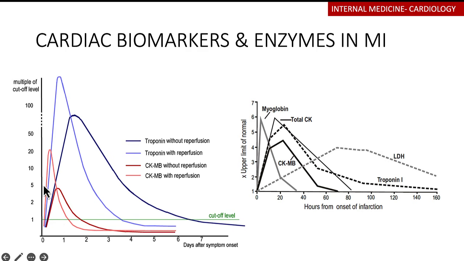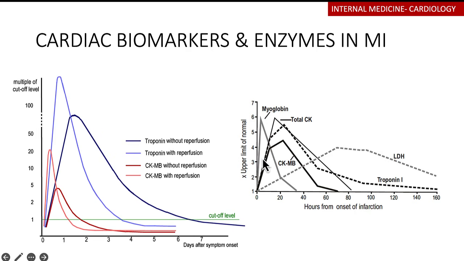as you can see here, there's a rise of troponin, which is this color here. It rises quite early, and then of course it comes down to normal. This is with perfusion or reperfusion, and then without perfusion it remains quite elevated even for longer than a week. Then in terms of the CKMB, it rises early, and then it gets back to baseline quite early. Without perfusion, even with perfusion, it gets back quite early.